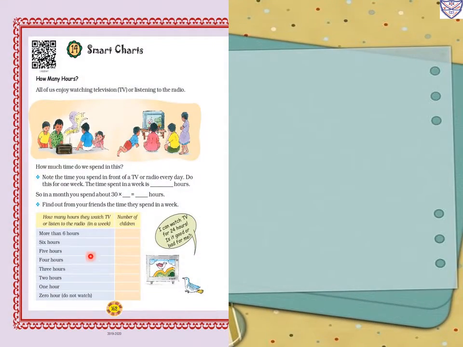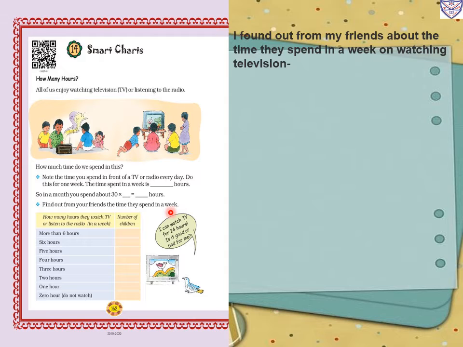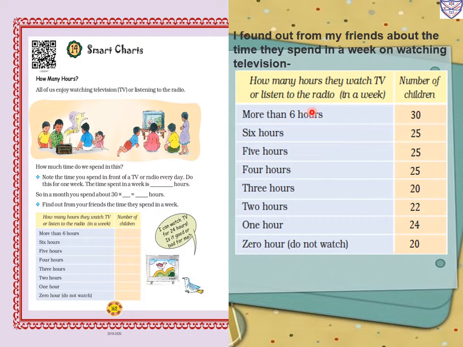Now, same page, find out from your friends the time they spent in a week. So I found out from my friends the time they spend in a week on watching television. Like this we have to prepare the chart. How many hours do they watch TV or listen to the radio in a week? Number of children: more than 6 hours, 30 children; 6 hours, 25 children; 5 hours, 25 children; 4 hours, 25 children; 3 hours, 20 children; 2 hours, 22 children; 1 hour, 24 children. 0 hour means they do not watch TV or listen to the radio. So like this, 20 children.